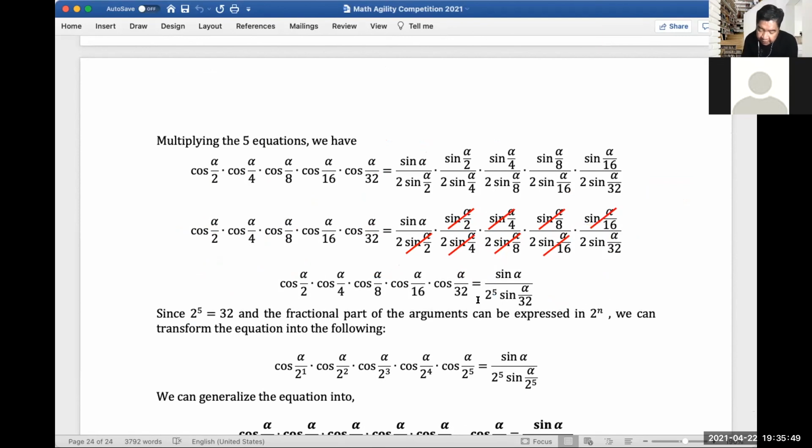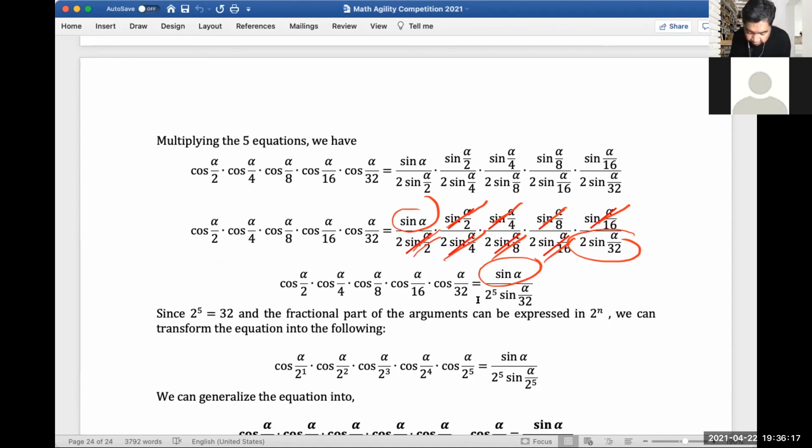So the first is the sine alpha over 2 cancels out here. And then the alpha over 4, the alpha over 8, and the alpha over 16. So in the result, only sine alpha would be left, and the last denominator would be the 2 sine alpha over 32, right?